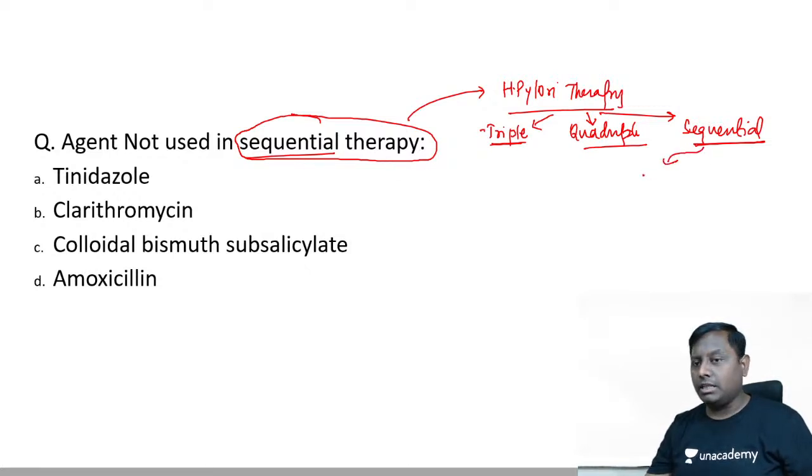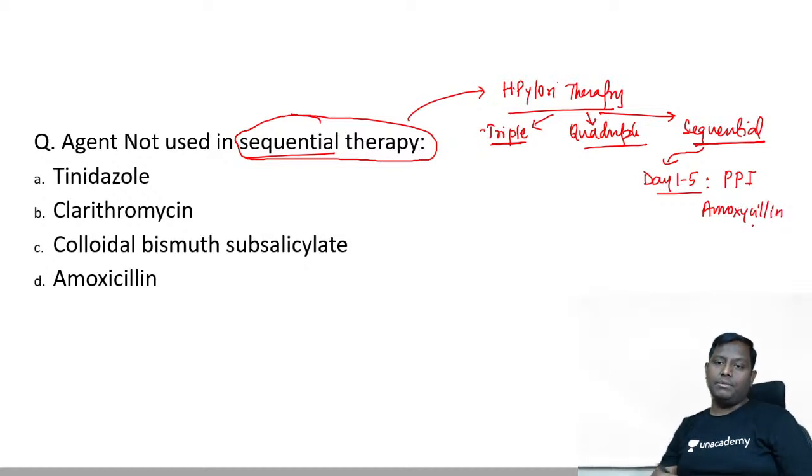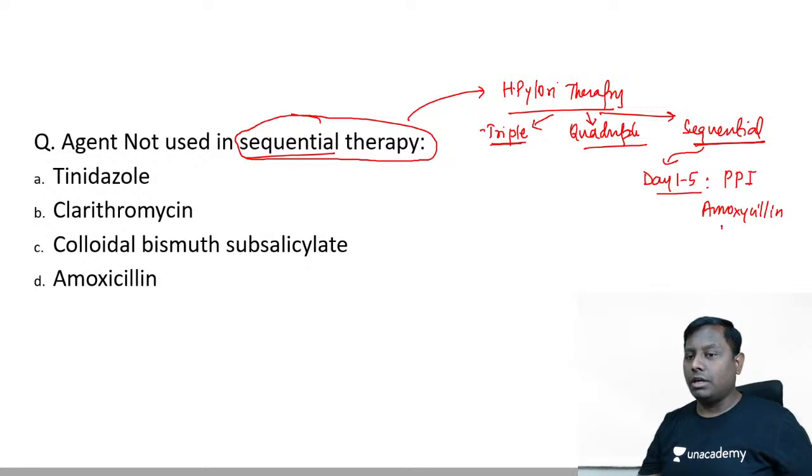So they are saying give the antibiotics in sequence. From day 1 to day 5 you are supposed to continue the PPI, and along with the PPI you give amoxicillin. They are saying why give all the antibiotics together, give them in sequence. Amoxicillin 1 gram you are supposed to give twice daily.